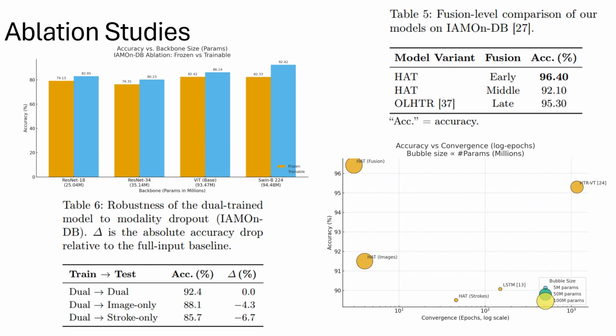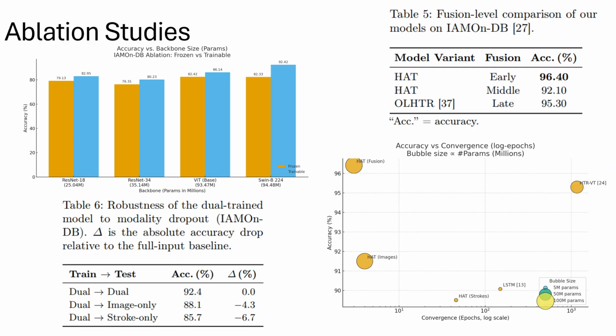We present some ablation studies that reinforce our contributions and show why early fusion matters. We present some key findings. For the figure on the top left, we find that SwinB trainable gives the best trade-off, and freezing hurts 10% on IAM-OnDB. It is important to note that all ablations here are shown on IAM-OnDB itself.